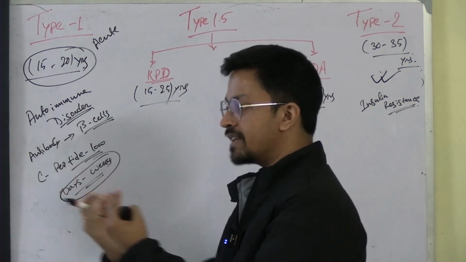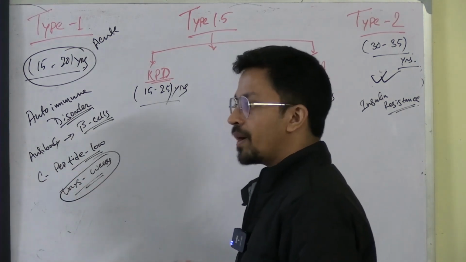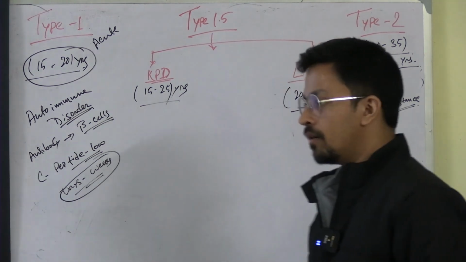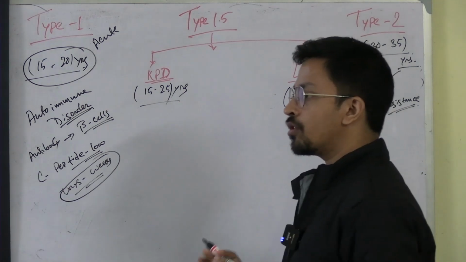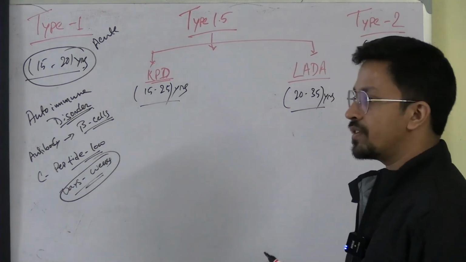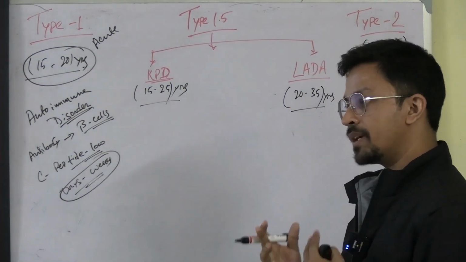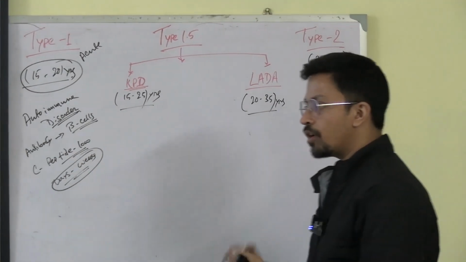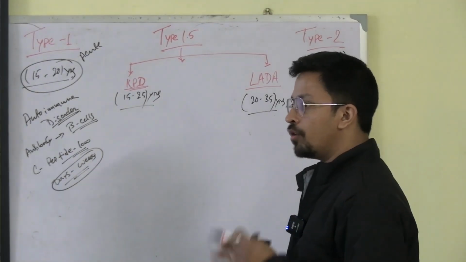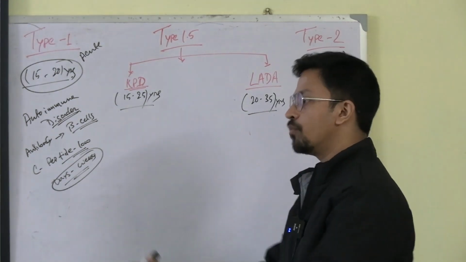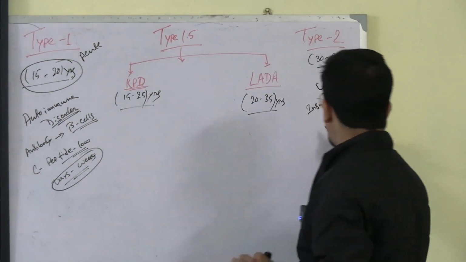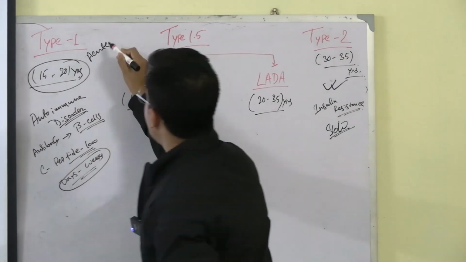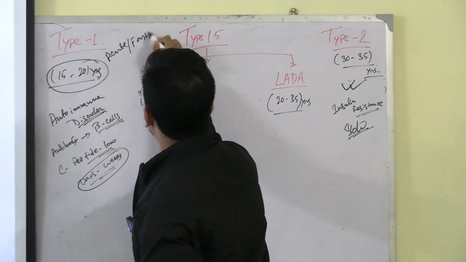If your insulin is decreasing gradually, the body will try to cope with it. Let's say right now you have 100 amount of insulin, and in the next 5 years only 80% of it is working, and the rest 20% becomes resistant, which is what happens in this case. So the body is coping gradually. When the body is no longer able to cope, it will present more and more symptoms. That is why this is a slow process, and this other one is a very acute, or fast, process.